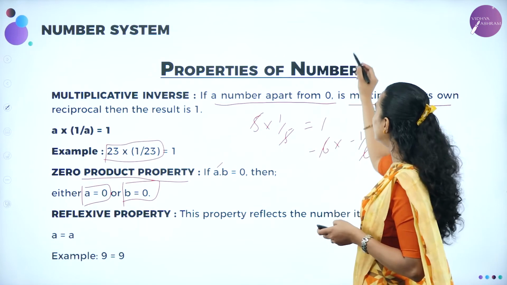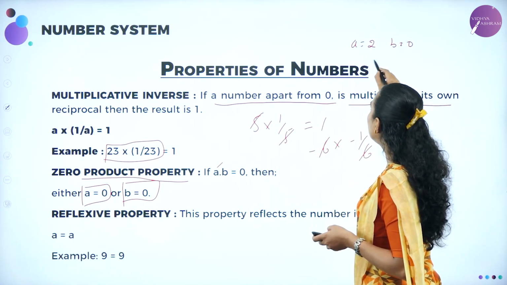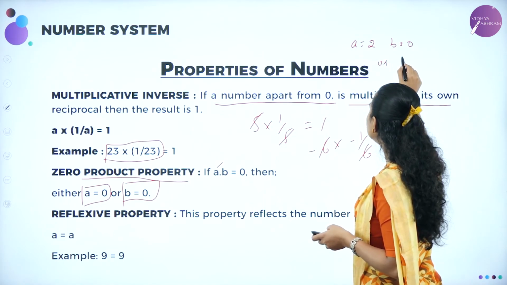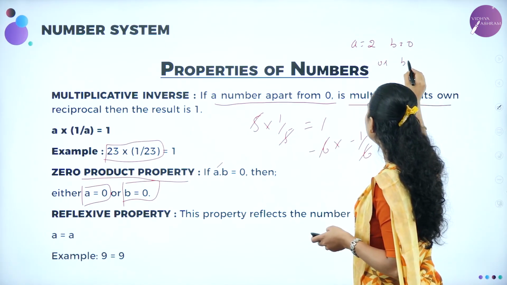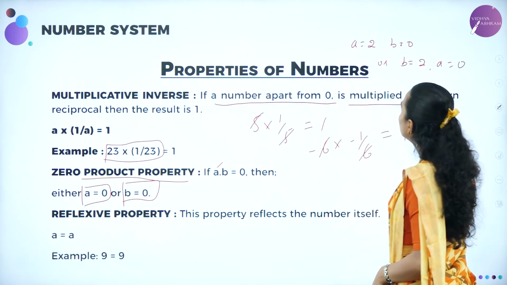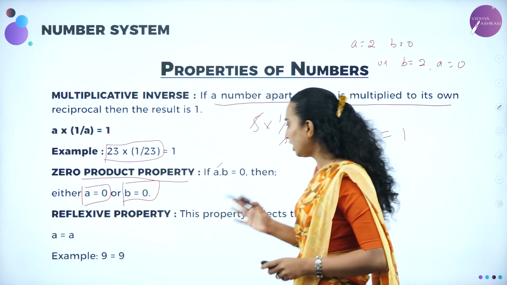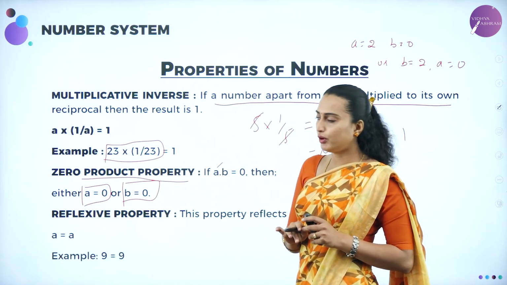For example, you can take A is equal to 2 and B is equal to 0, or B is equal to 2 and A is equal to 0. 2 into 0 is 0, 0 into 2 is also 0, isn't it? So that property is the zero product property.